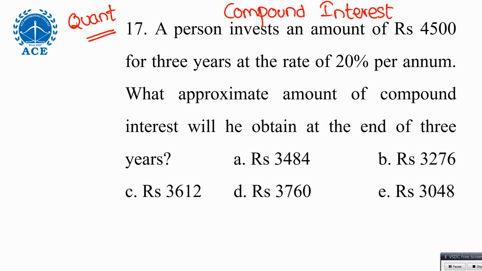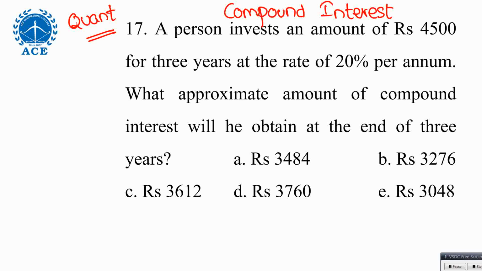Again, I'm saying, just see the simple interest and compound interest video available on the channel. You go through it, you can learn. Okay, but see this. Listen, 4,500 is the amount they are investing for 3 years, and the rate of interest is 20%. Means your amount is increasing 20% every year. Right. After 3 years, interest means what is the extra profit you got?